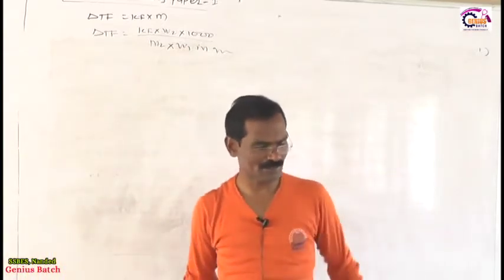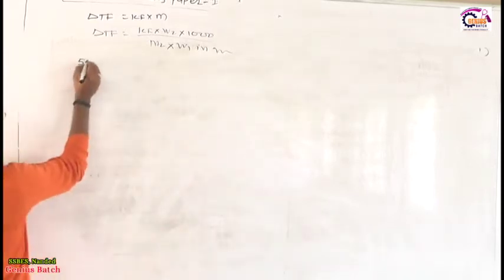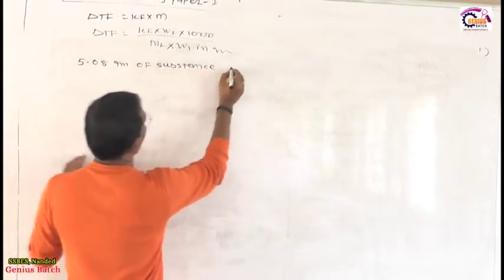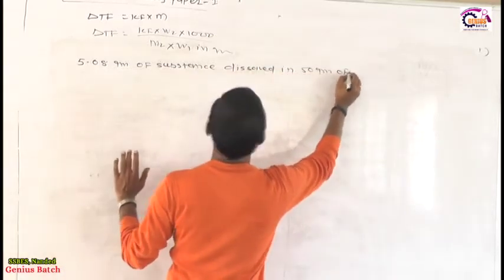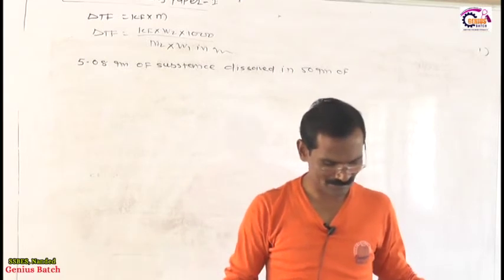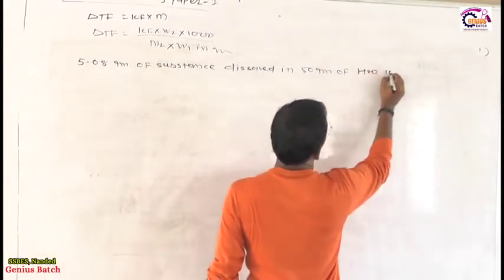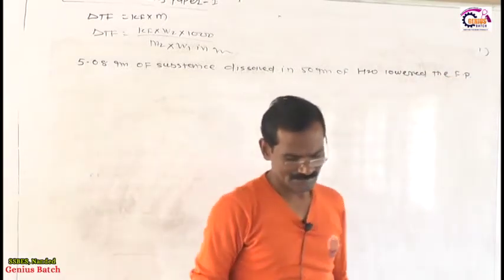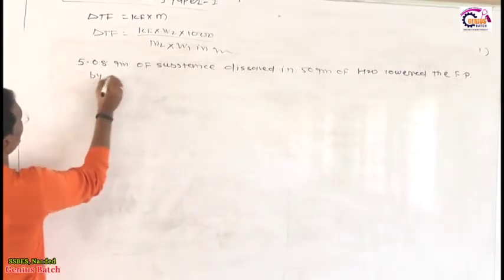Now see the first problem, number 1. 5.08 gram of substance dissolved in 50 gram of water lowers the freezing point by 1.2 Kelvin.